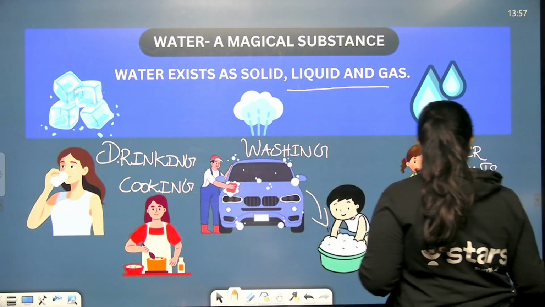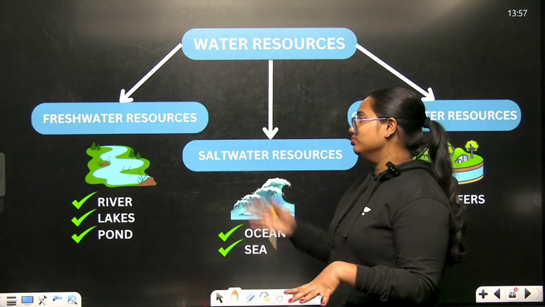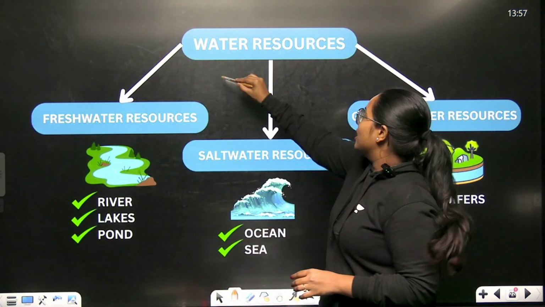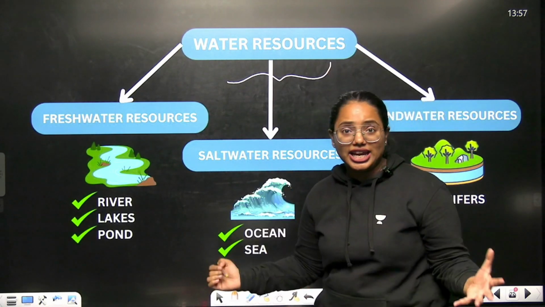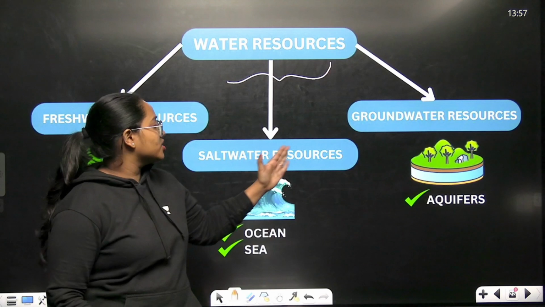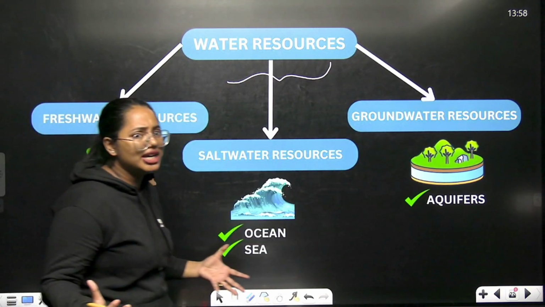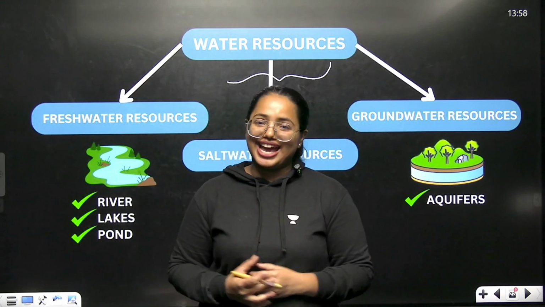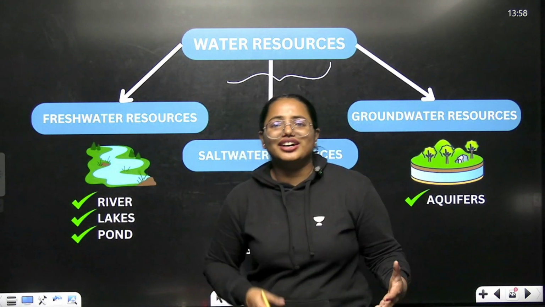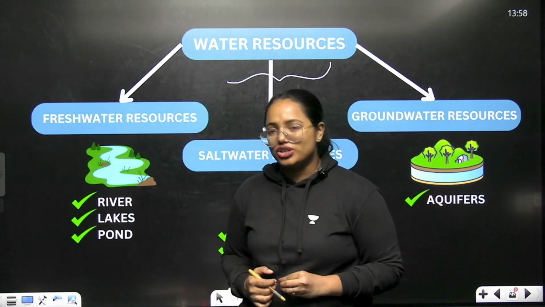But what do you think about the water resources? Oh, that's where we need to categorize. So look at this one. We are going to categorize water resources into 3: freshwater resources, saltwater resources and groundwater resources. Freshwater resources are not salty at all. So look at this one. These are the various examples. River, lakes, ponds, all these are considered as freshwater resources.